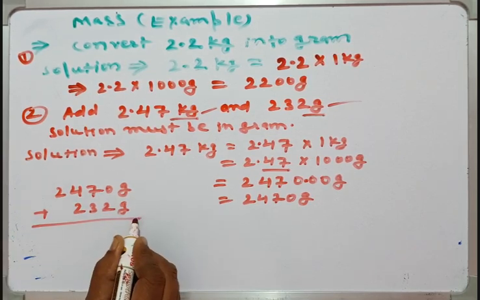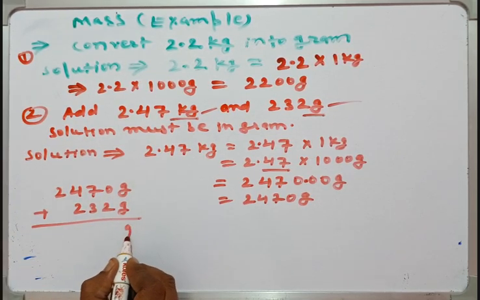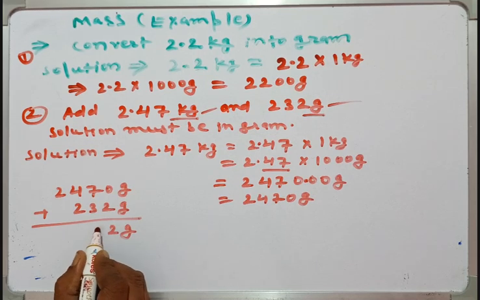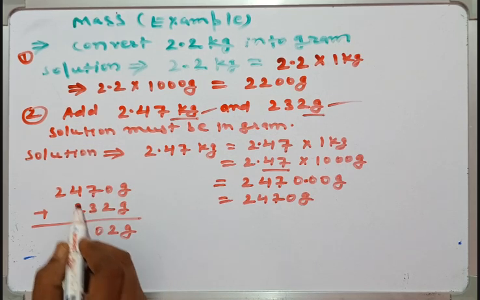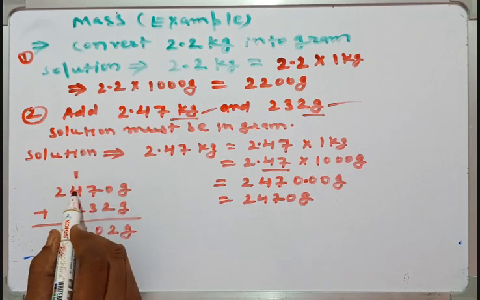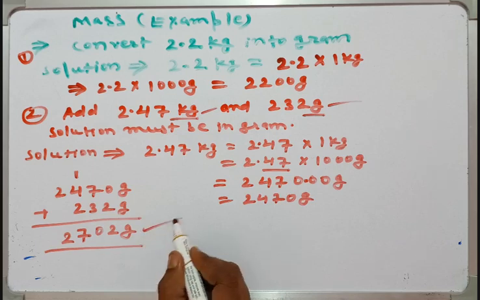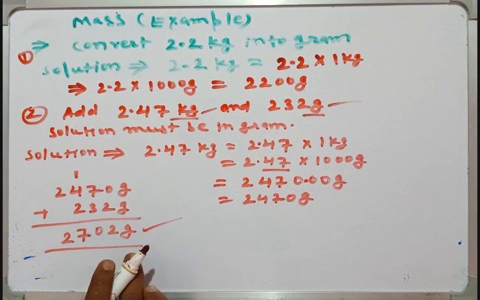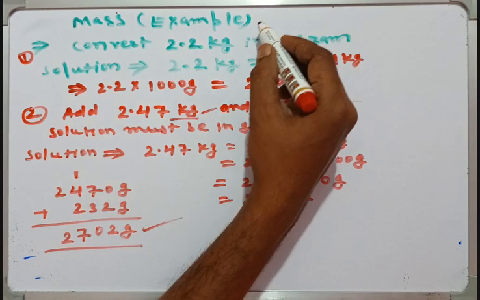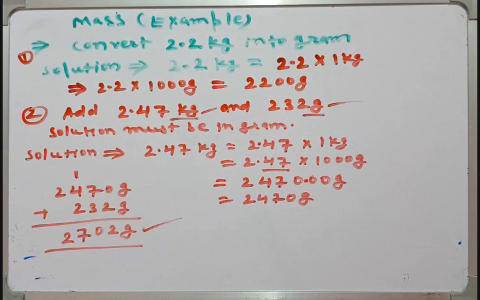Make an addition sign here, put here gram: 0 plus 2 is 2, 7 plus 3 is 10, write 0 and carry 1, 4 plus 2 plus 1 is 7, then 2. Okay, so our solution is 2702 gram. Okay, so these are examples based on mass.